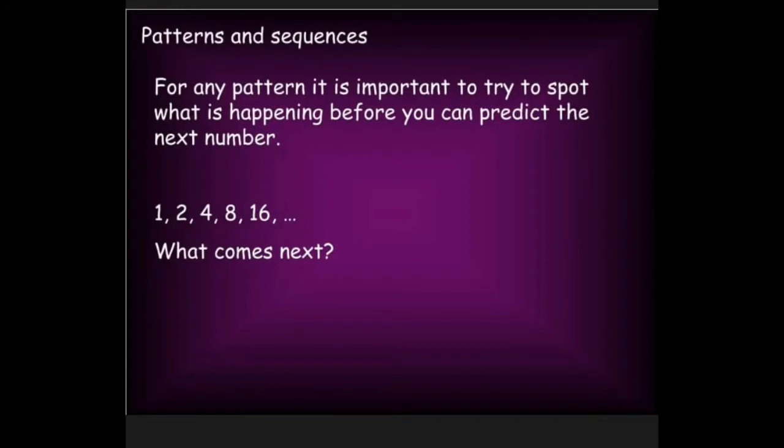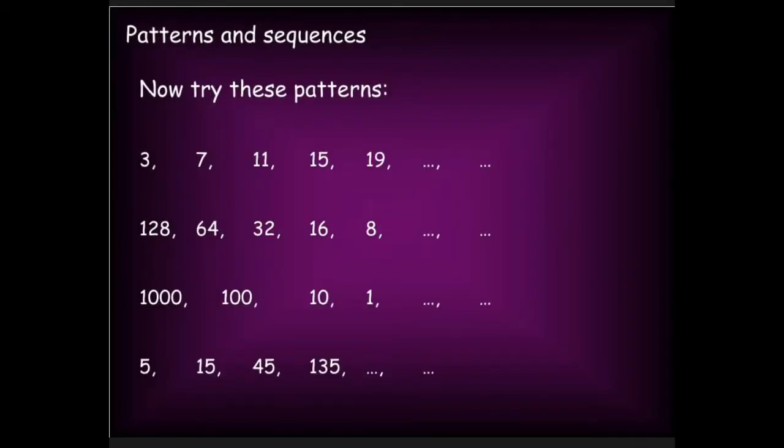Here the next number is 8. Means if we multiply the first number by 2, we'll get the second number. If we multiply the next number by 2, we'll get the third number, and so on. Now let us see this sequence.